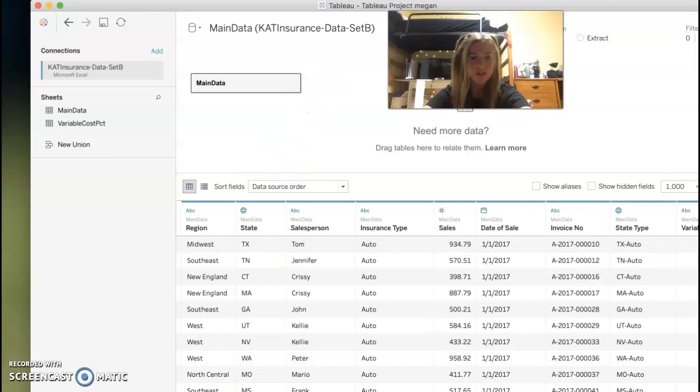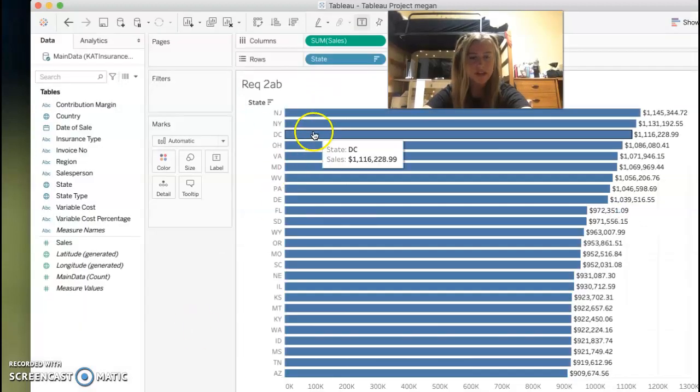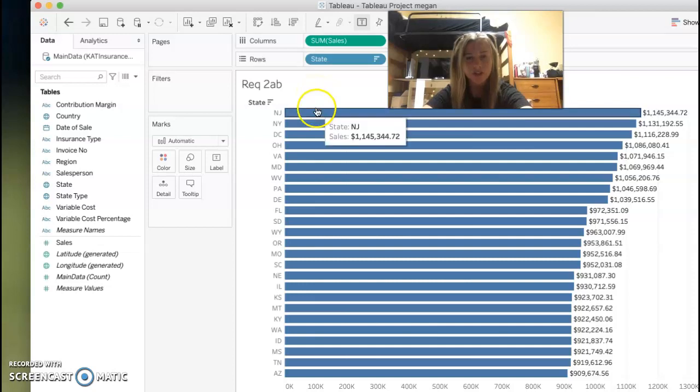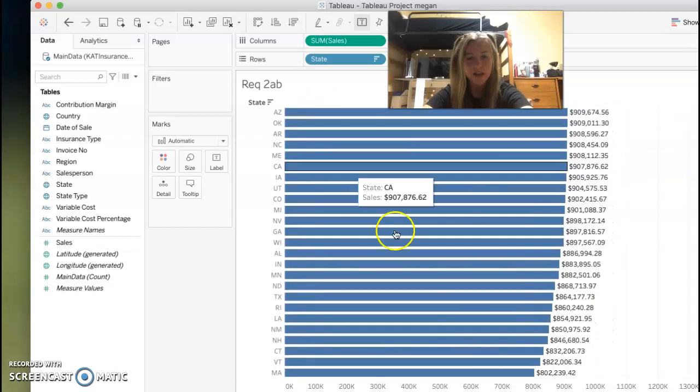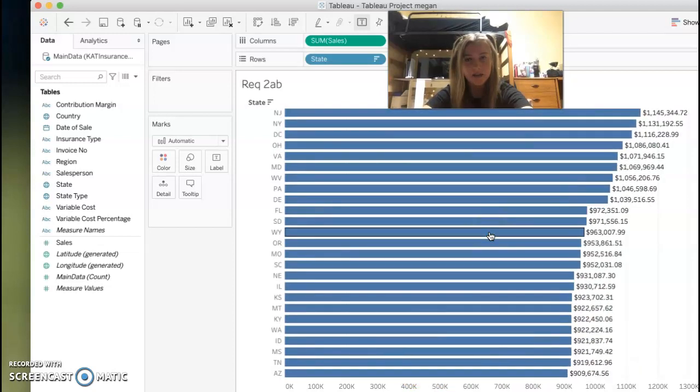So, for this project, we first look at the sales per state in descending order. We can see at the top we have New Jersey. And then if we scroll down, we can see that Massachusetts is at the bottom. It's interesting to see that comparison because they're roughly in the same geographic area, but they have such a variance in data.